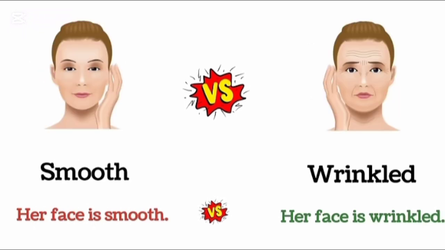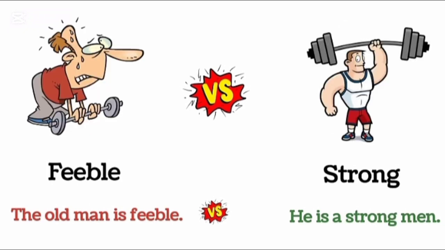Smooth. Her face is smooth. Wrinkled. Her face is wrinkled. Feeble. The old man is feeble. Strong. He is a strong man.